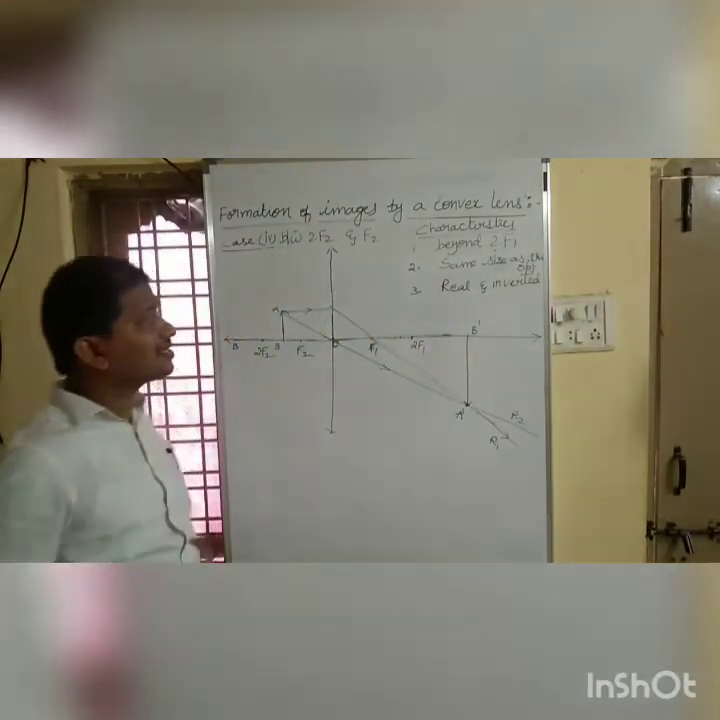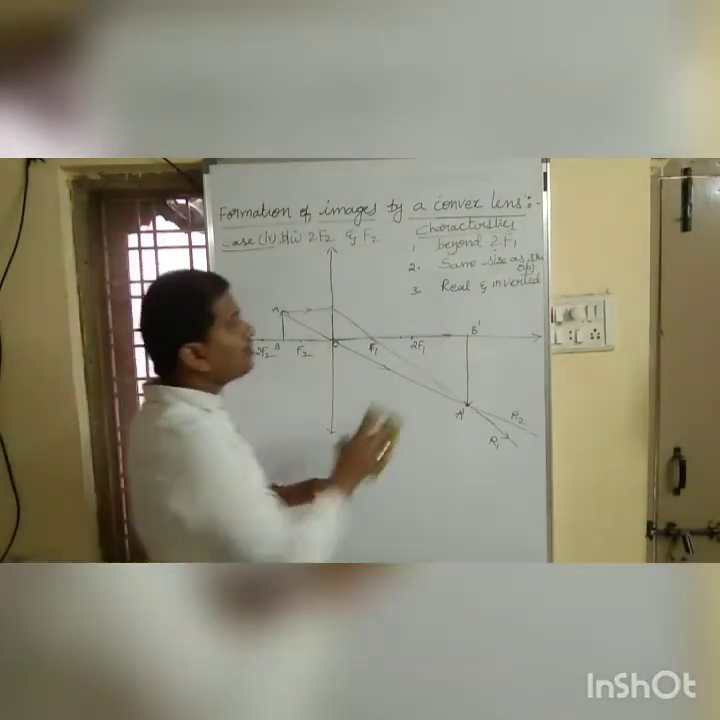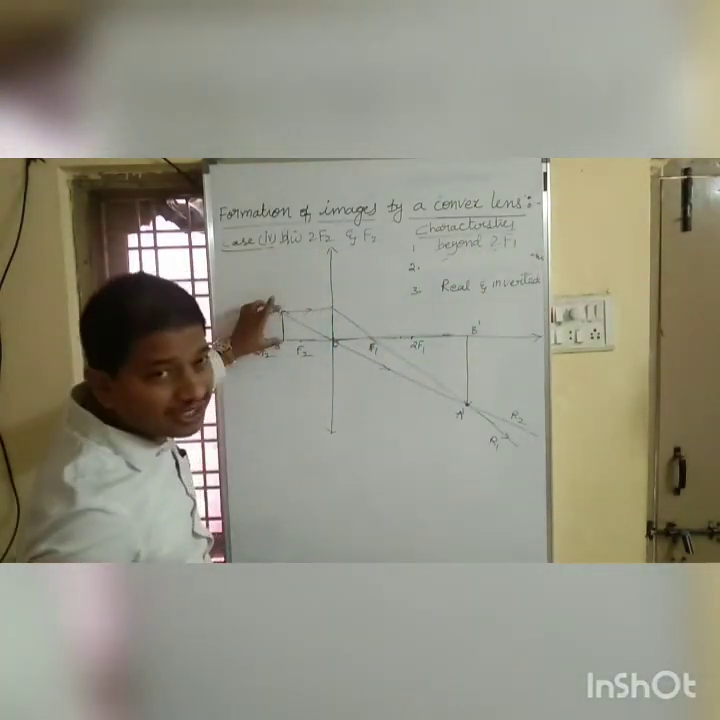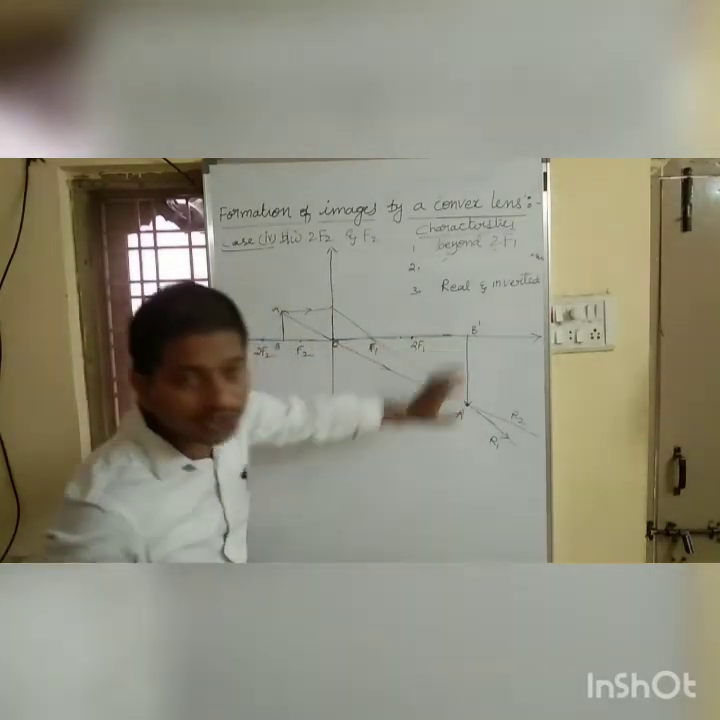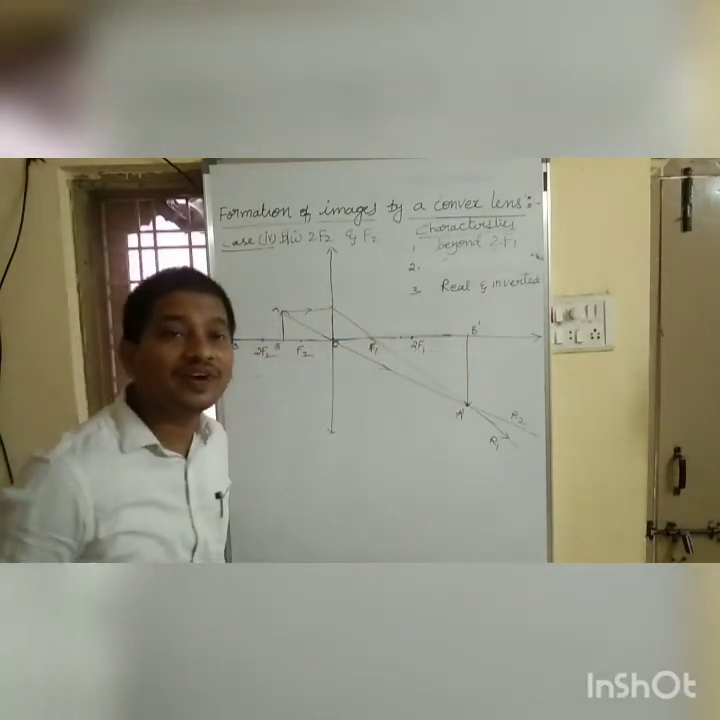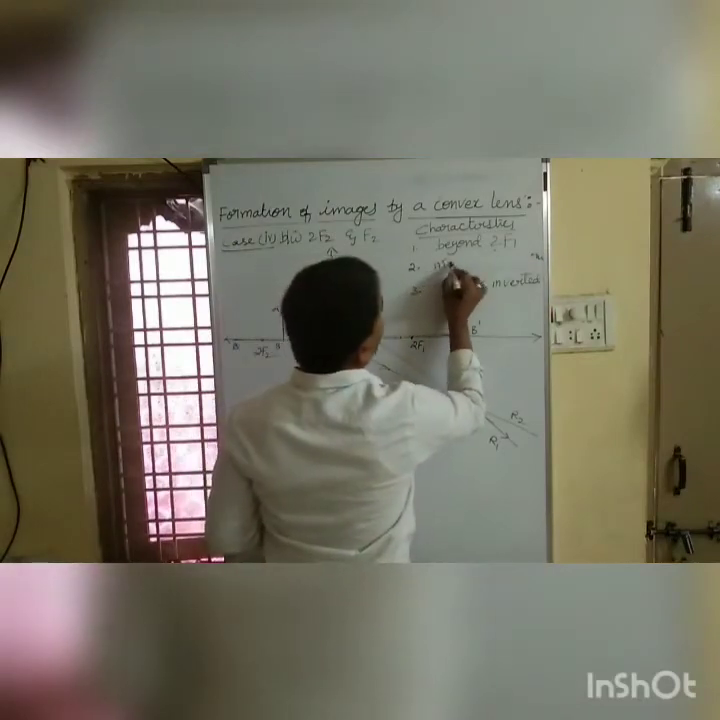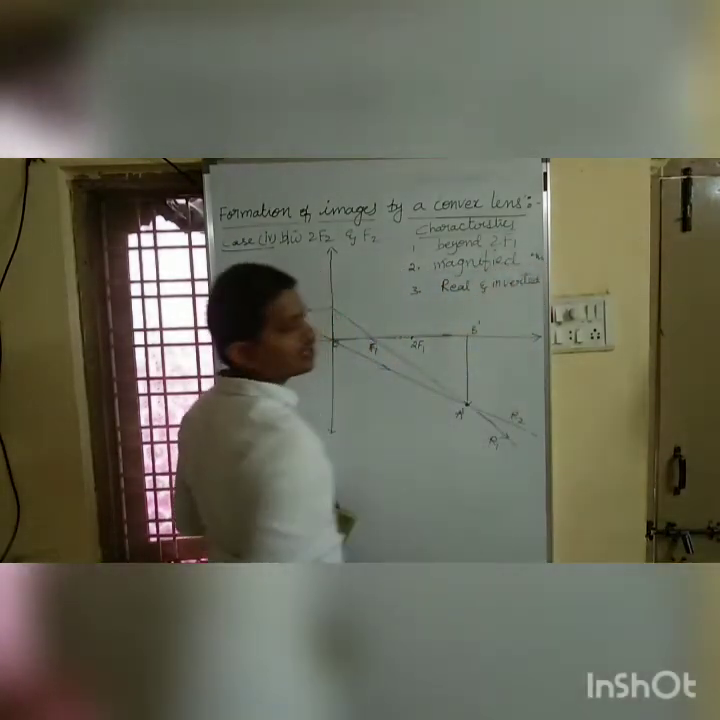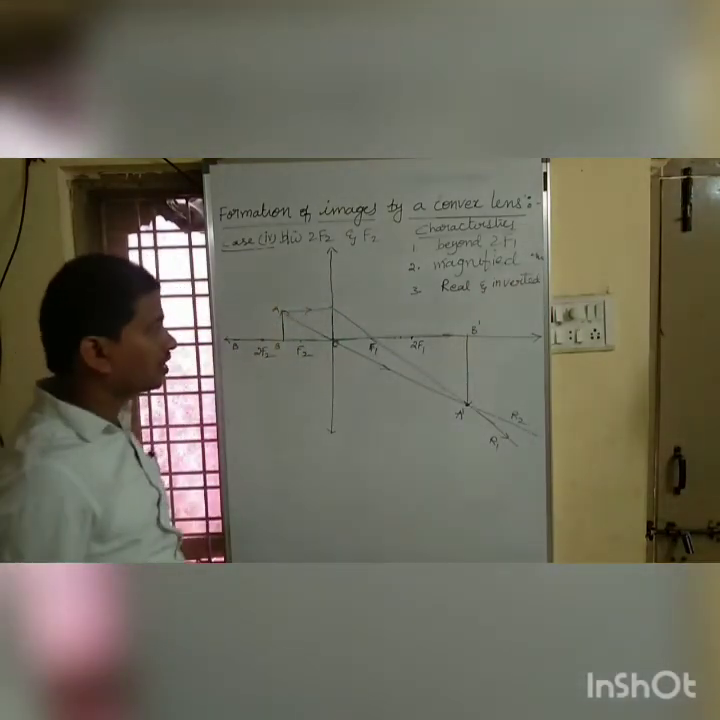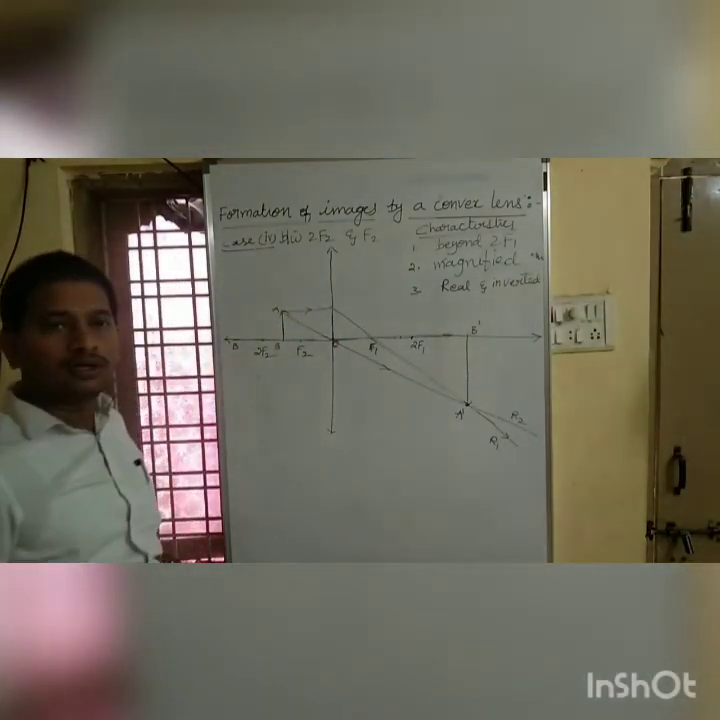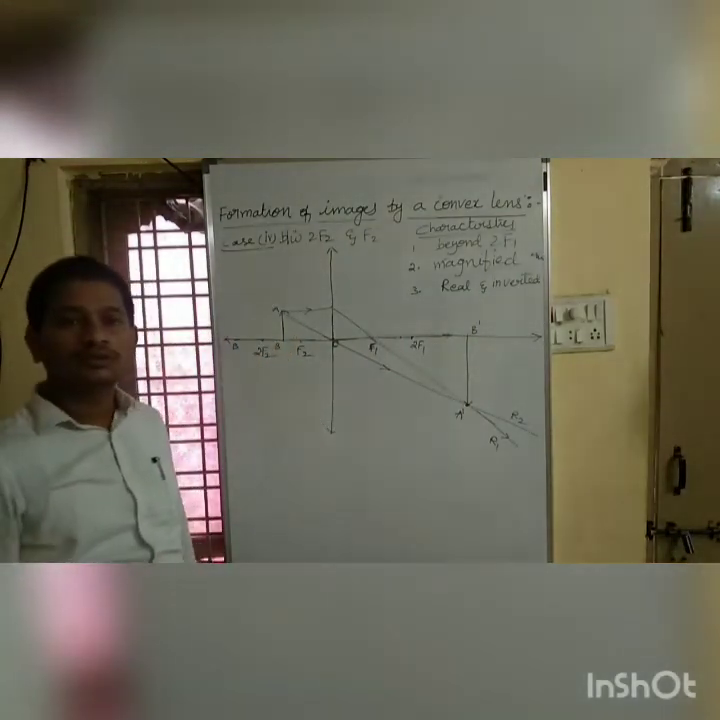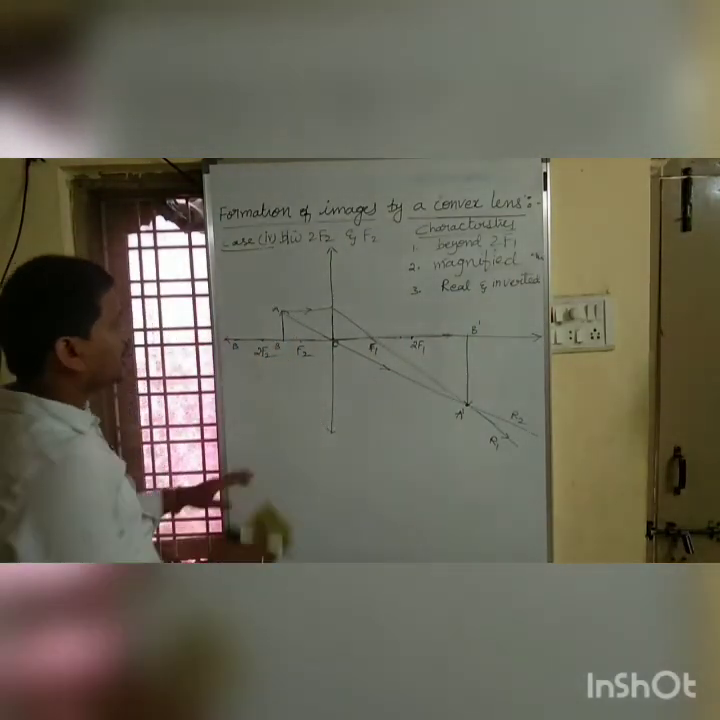And what about the size? Highly magnified. You can see the size of the object is this much only, but we got an image this much. Magnified means much larger than the object. And what about the nature? The nature is a real and inverted image. Got it? This is our fourth case.